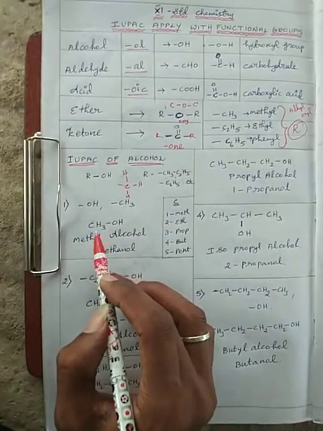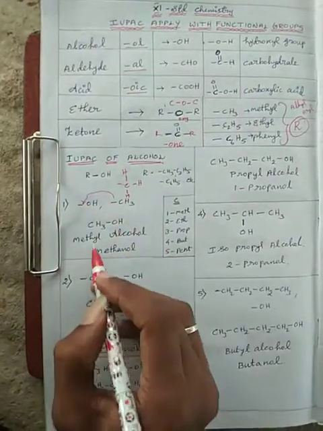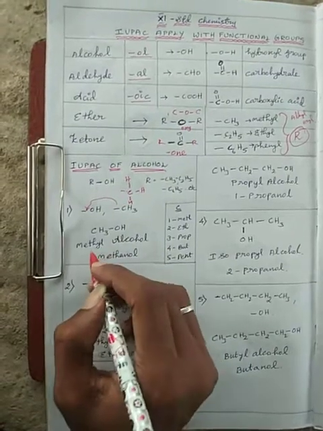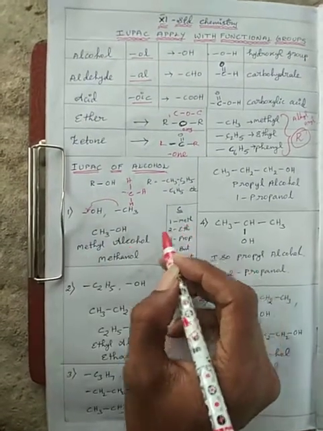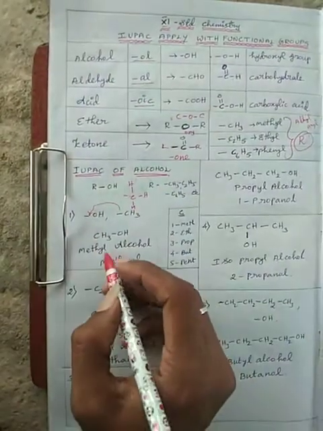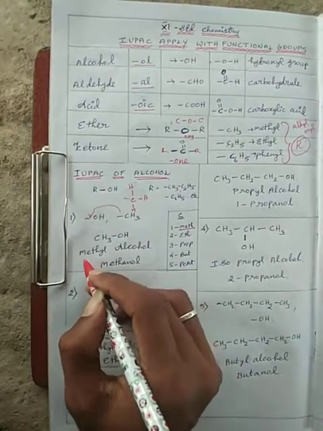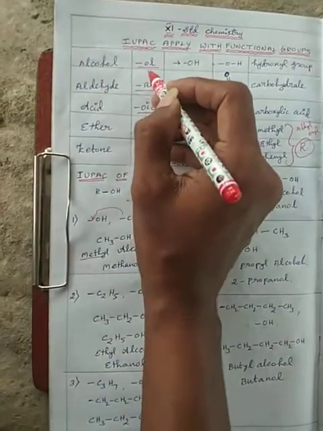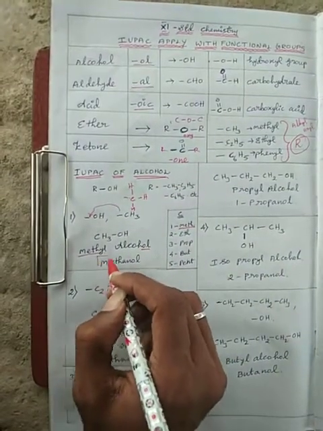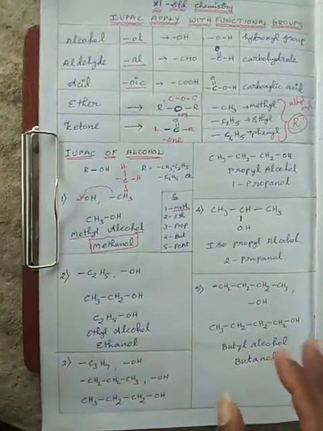When the OH is bonded to the methyl group, it is methyl alcohol. One carbon is meth, and with alcohol -ol, the IUPAC name is methanol.